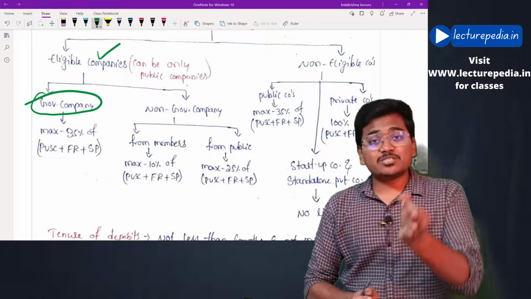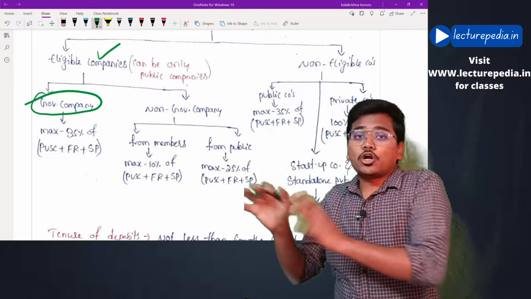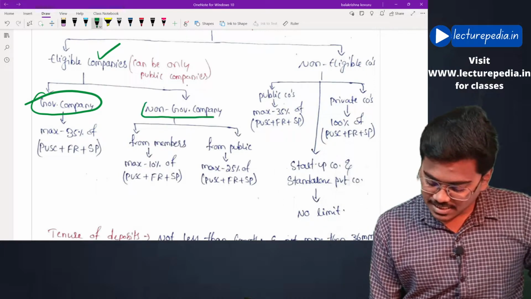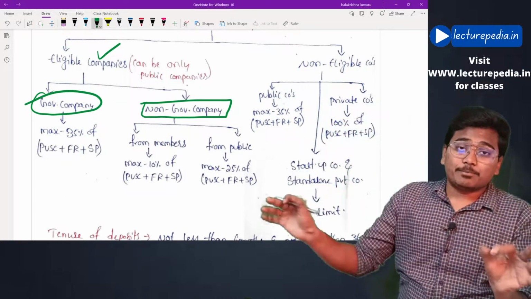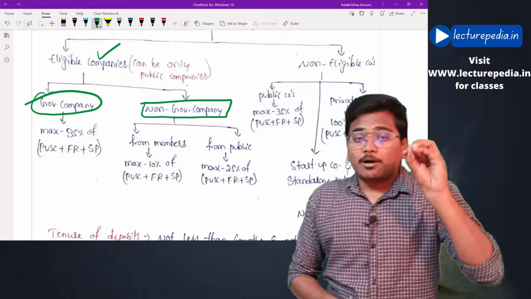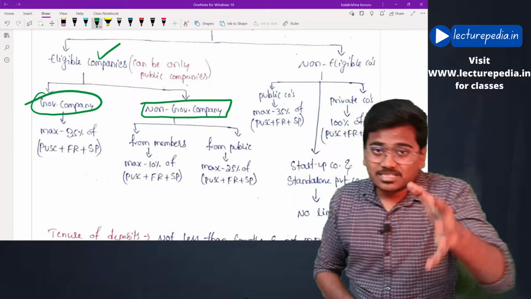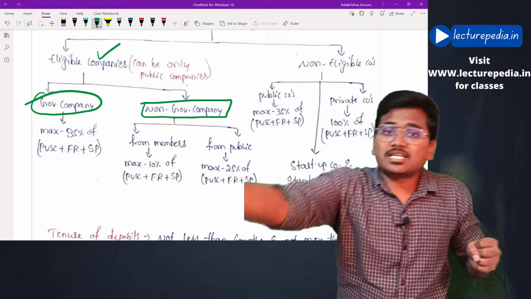In case the eligible company is a non-government company, in that case, you have to further bifurcate it into the amount of deposits that can be raised from members and the amount of deposits that can be raised from public.